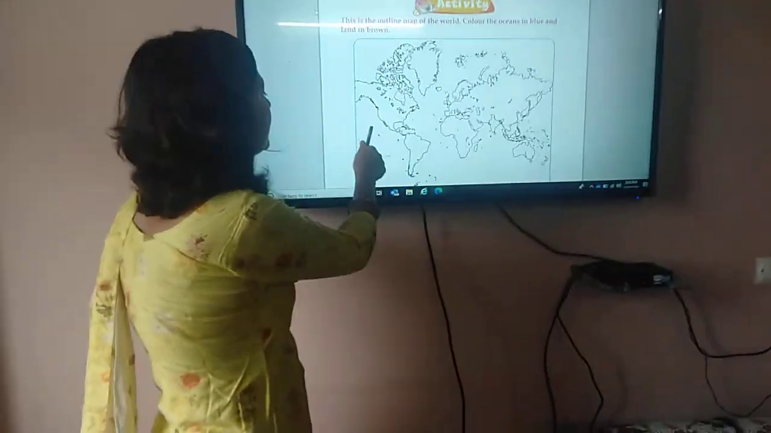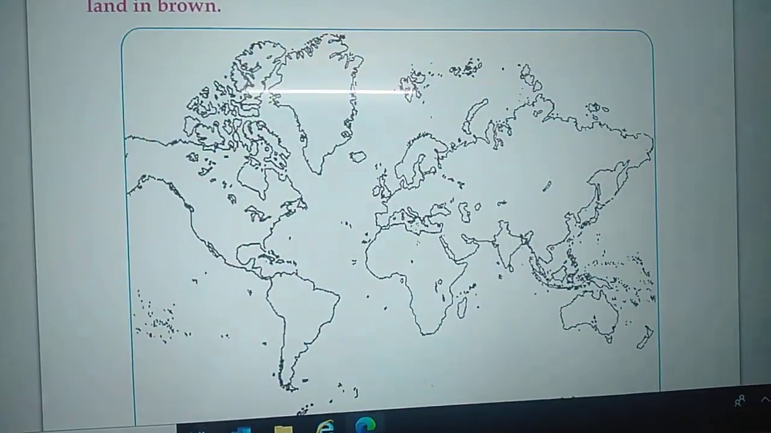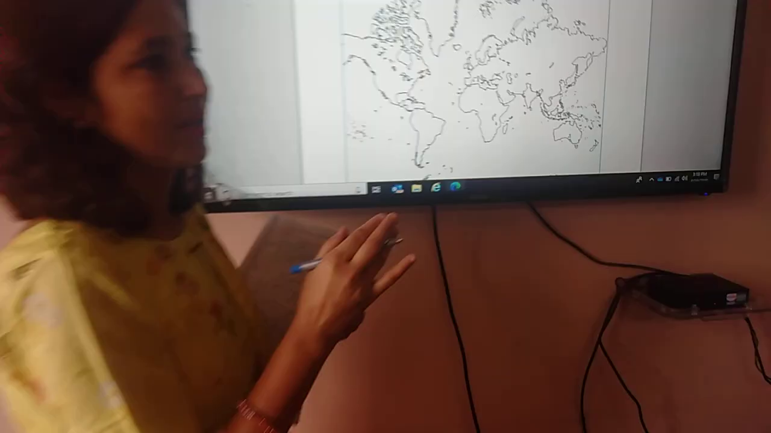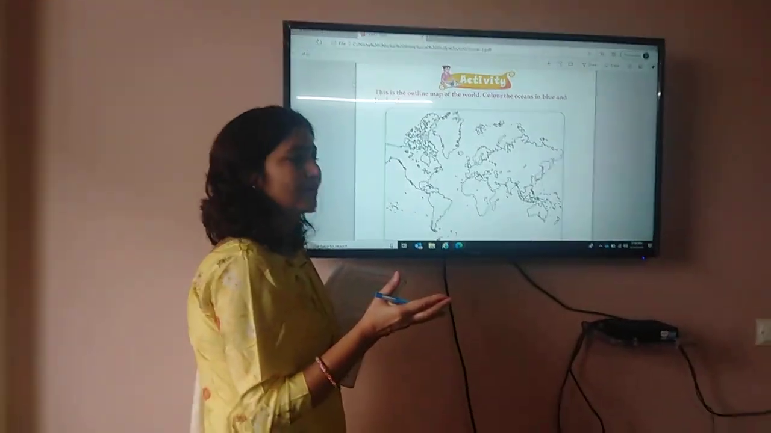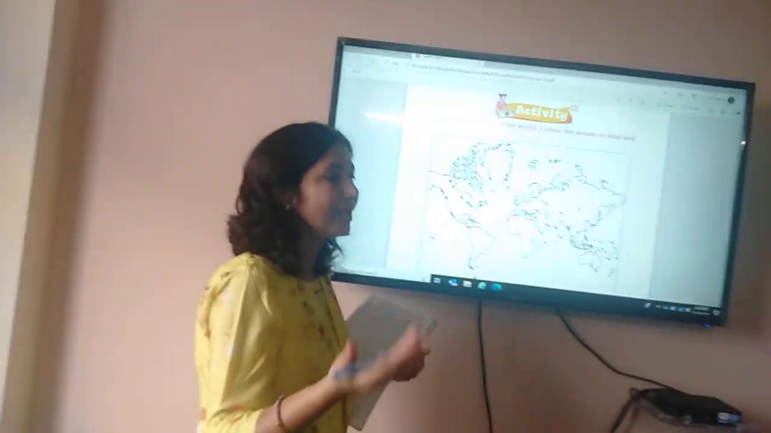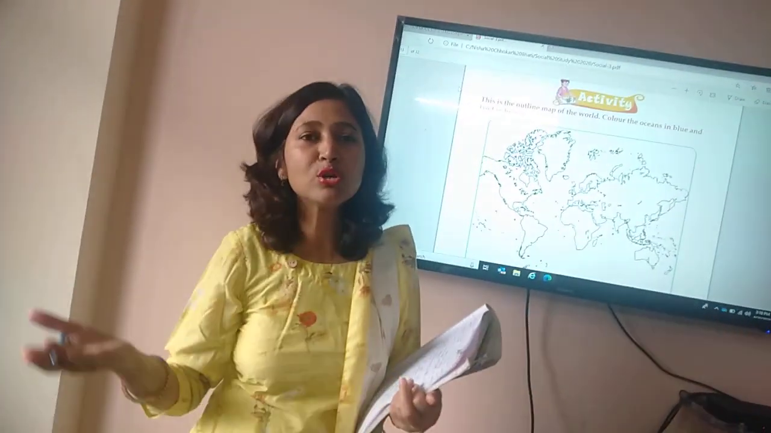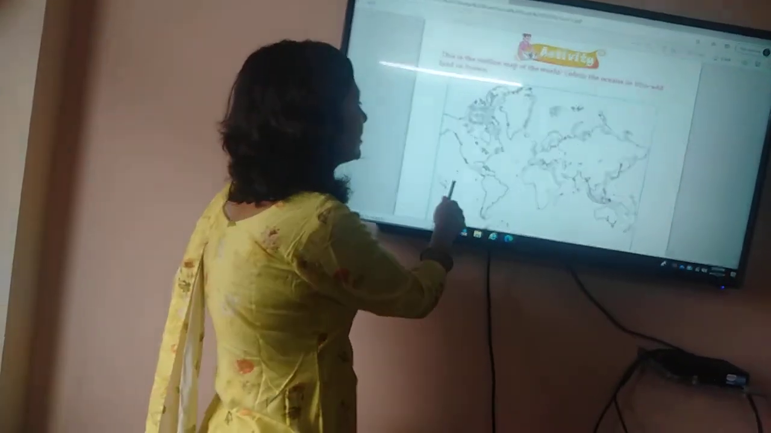Try to do this activity. If you are not able to do, then don't worry, we will do this in class. Whenever we will get time or whenever we are out of this danger, we will go to school, then we will do this activity in school.